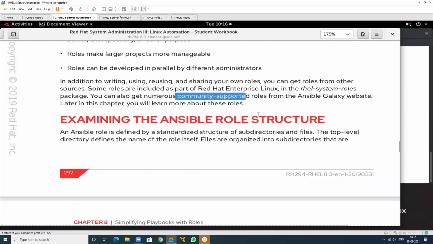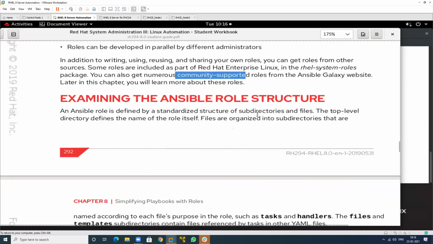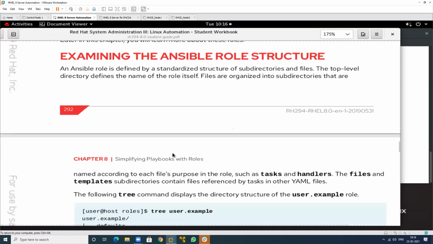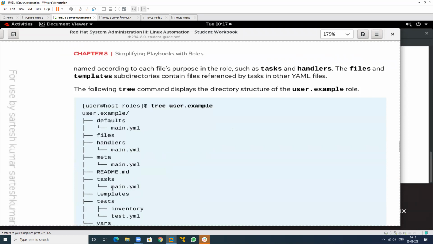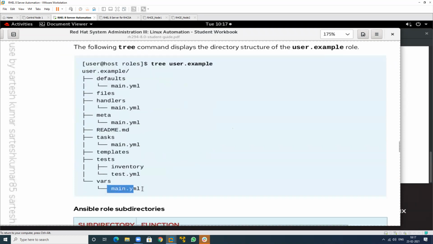So what is the role structure? Role structure means, suppose I want to search for my variables, these are written in a particular file. If I want to search my templates, meaning Jinja templates, we can find them in a particular location. Role is the concept that you want to use, and structure means we have a hierarchy where we can search our data.